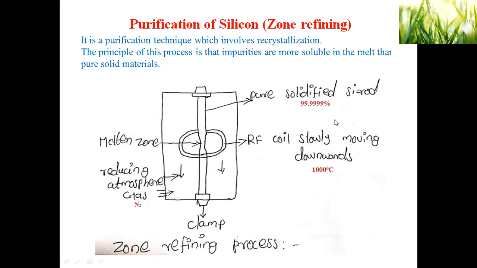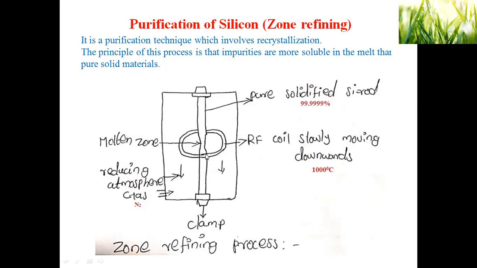Using this coil, we can give a temperature of about 1000 degrees Celsius. We can also fill the chamber with gas like nitrogen to maintain an inert atmosphere inside the chamber, so we pass nitrogen gas into it.